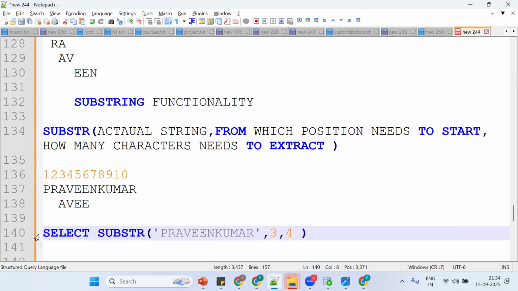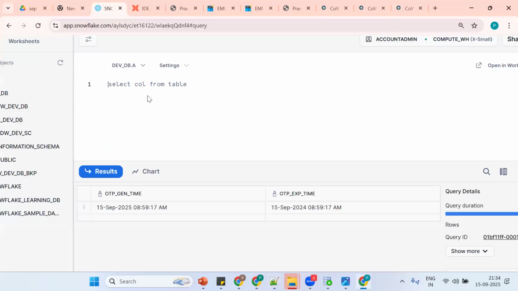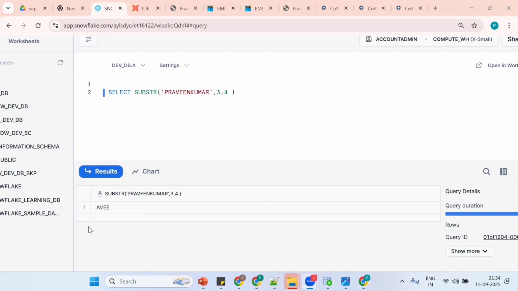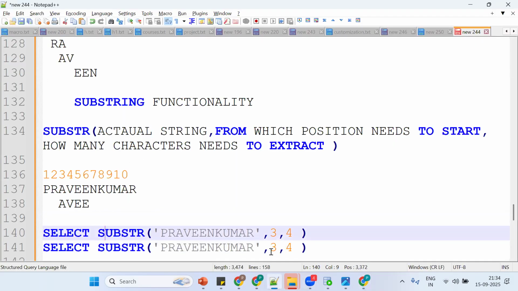Select, copy the same thing, and go here. Let me execute. Now what is the expected output? So this is the functionality, AV. Same thing. Now let me press control D. Now 3, 1. What is 3, 1? Starting from third position, how many characters do I want to extract? 1 character. What's the output? A. Same thing.